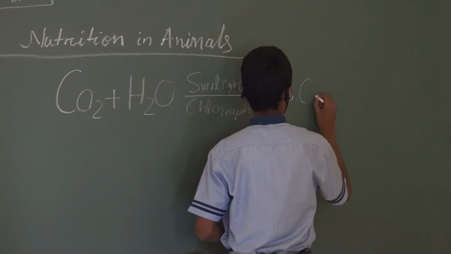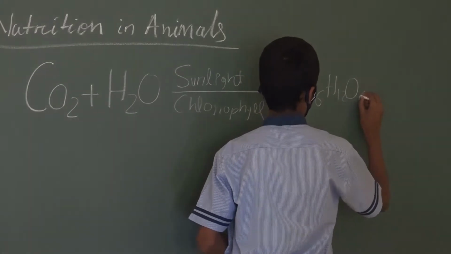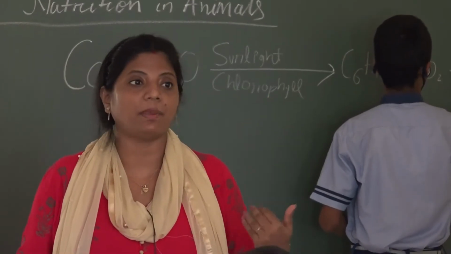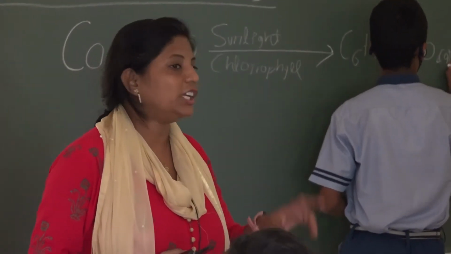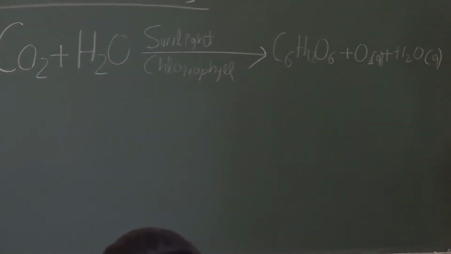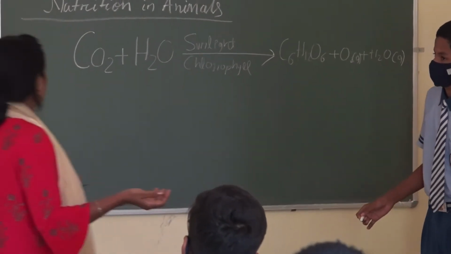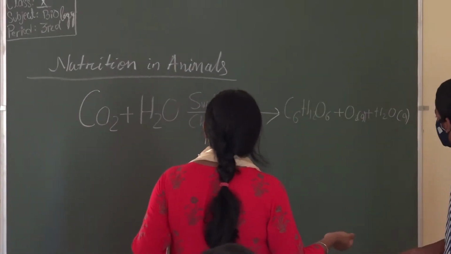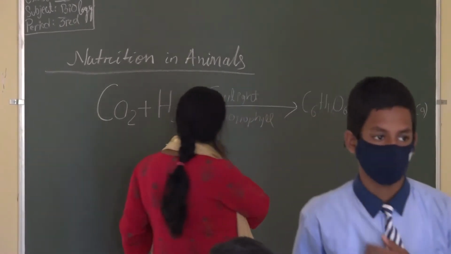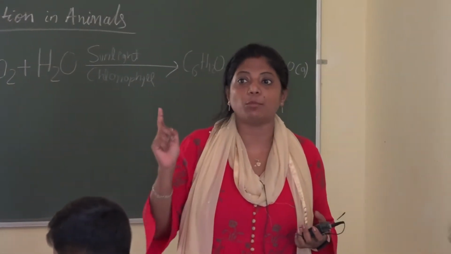If we classify the autotrophs further into two different varieties, what are those? We classify the autotrophs on the basis of how they prepare their food into two more categories. Have you heard the word chemotrophs?